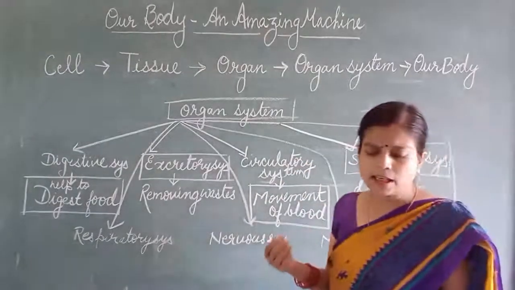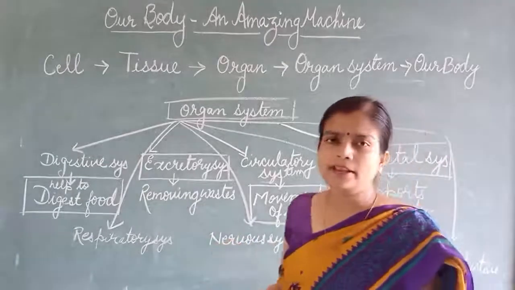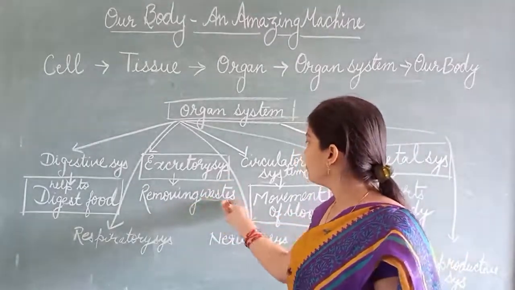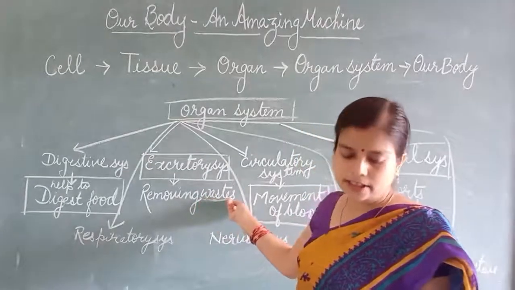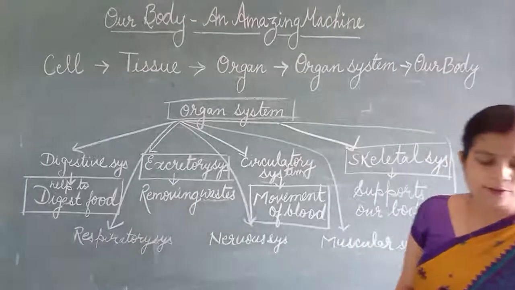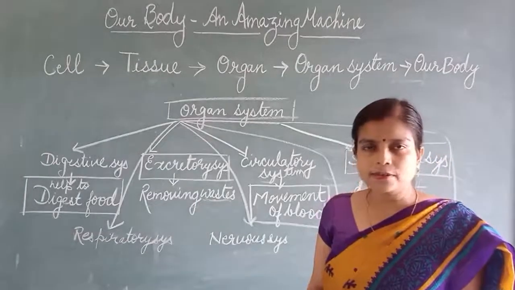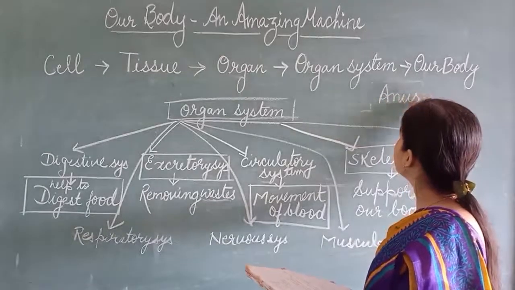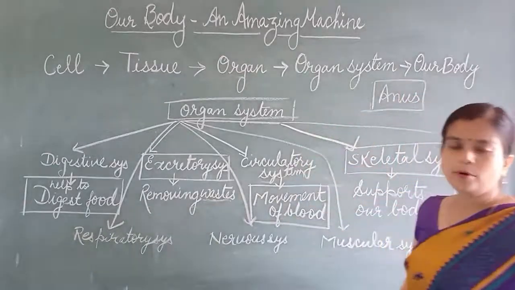Excretory system helps to remove wastage from our body. So answer is wastage. The undigested food is thrown out through the anus. That is anus. It is thrown out through the anus from our body.